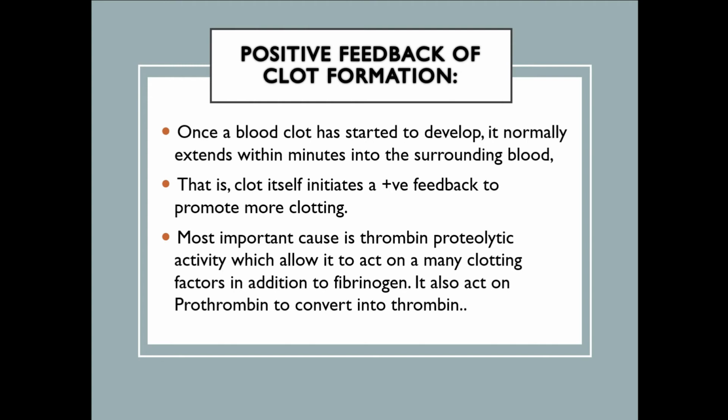What does it mean? It means that thrombin not only acts on fibrinogen to convert it into fibrin fibers, but it also acts on other clotting factors so that a proper clot will be formed, and it also acts on prothrombin to convert it into thrombin. Means thrombin not only activates fibrinogen but also activates itself. It also activates prothrombin to convert it into more thrombin. So when there is more thrombin, more fibrinogen will be converted to fibrin, and this cycle will continue until the clot is formed.